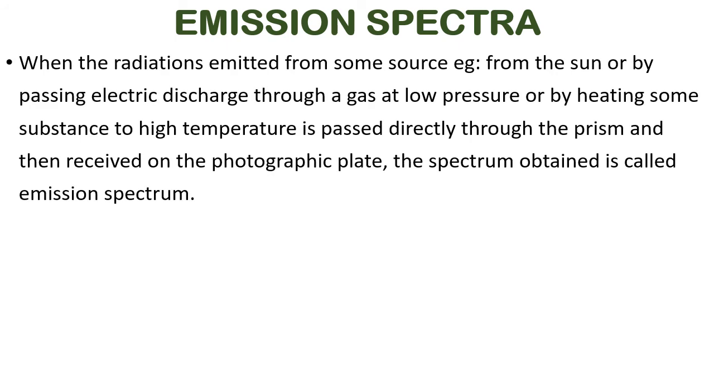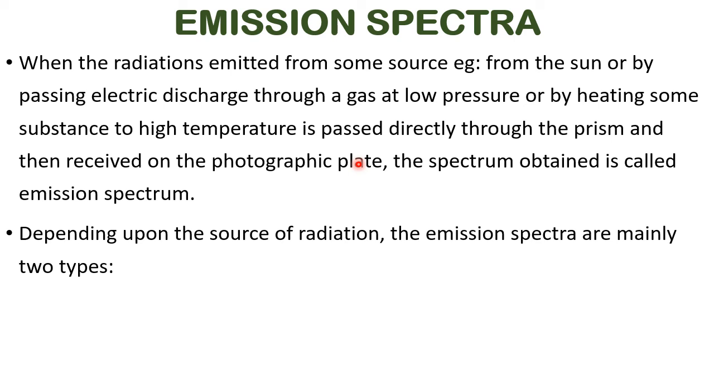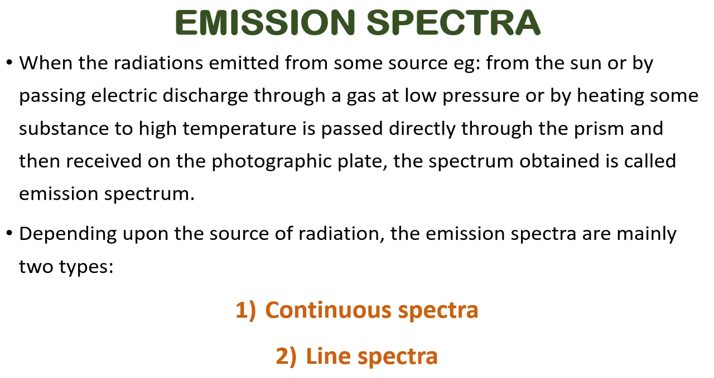Now, let us learn about the emission spectra. When the radiations emitted from some source, for example from the sun, or by passing electric discharge through a gas at low pressure, or by heating some substance to high temperature, are passed directly through the prism and then received on the photographic plate, that is called emission spectrum, like our dispersion of light. Depending upon the source of radiation, the emission spectra are mainly classified into two types: one is continuous spectra, the other is line spectra.